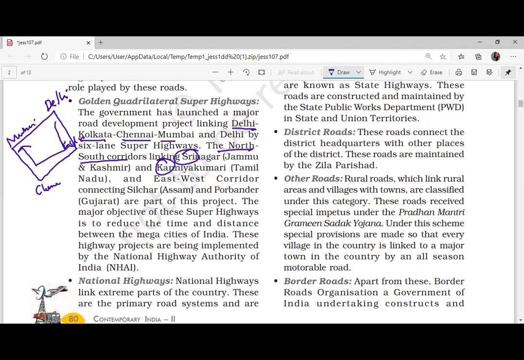Then we have the East-West Corridor, from Silchar, a place in Assam, to Porbandar.